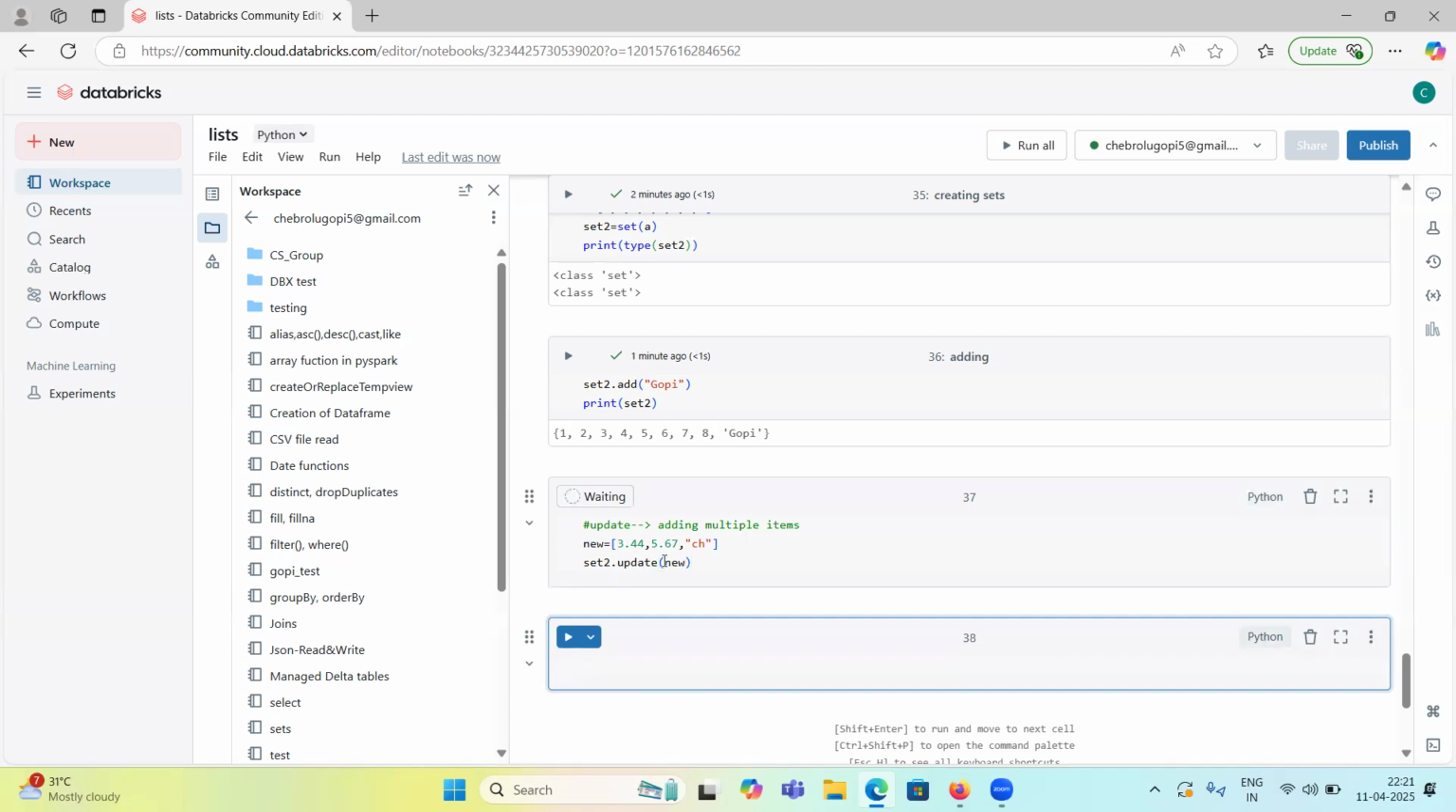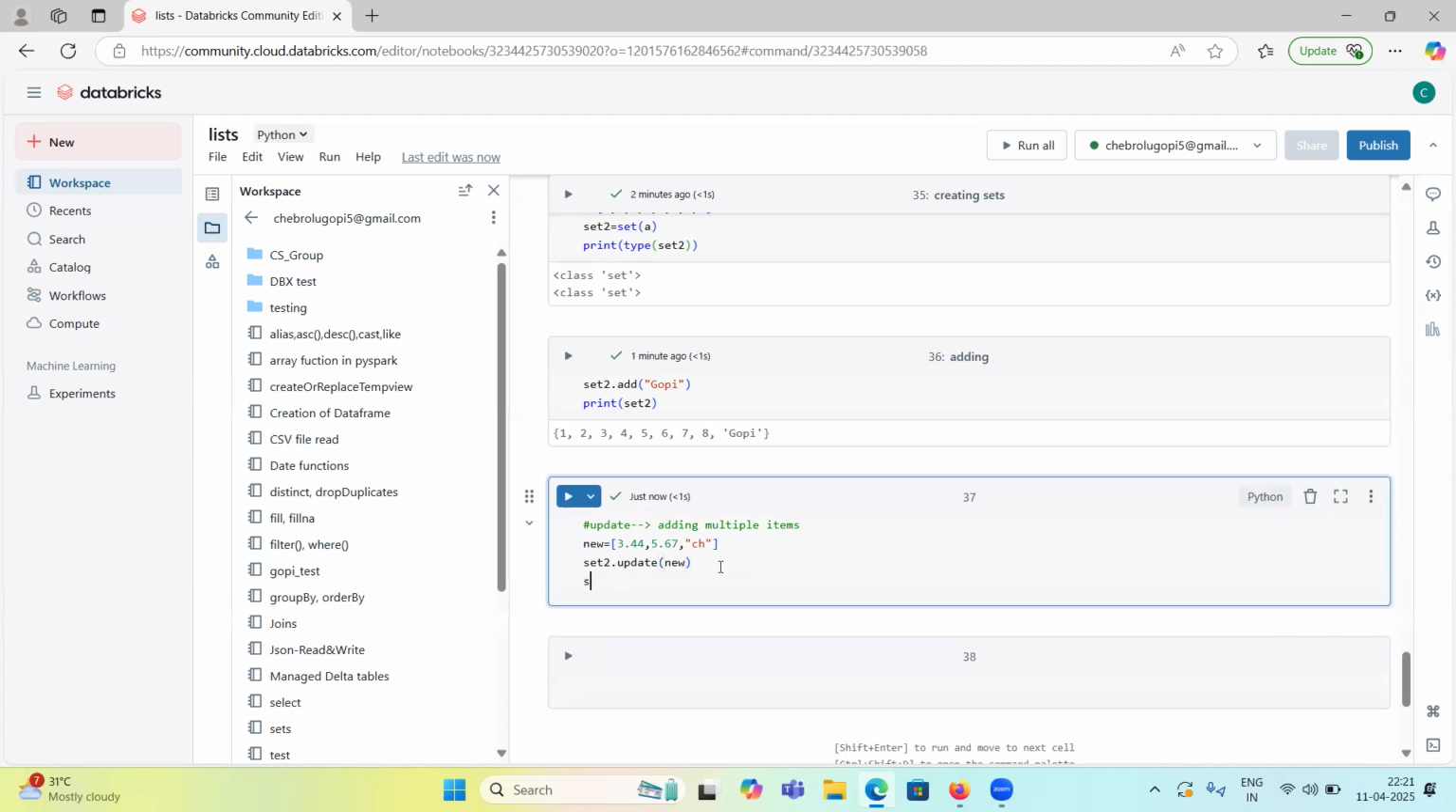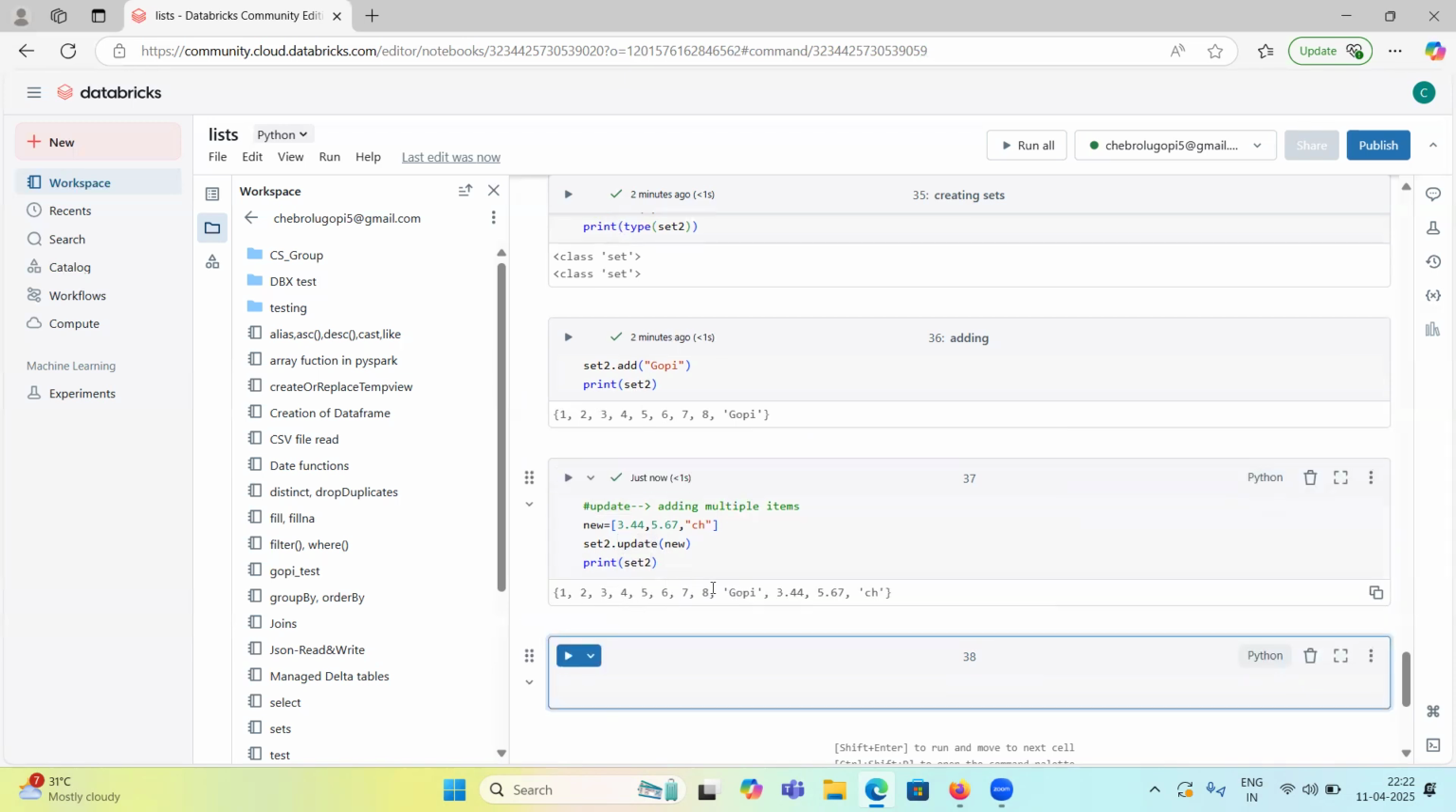Let's run it. Let's print set 2. Earlier in set 2, what items did we have? 1, 2, 3, 4, 5, 6, 7, 8, Gopi. Now whatever items are inside new, we want to add to the set. Let's print this one. See here, in the original set we have up to Gopi, and these new values are added. 3.44 is added, 5.67 is added, CH is added. So if you want to add only a single item, you can use add. If you want to add multiple items, you can use update.